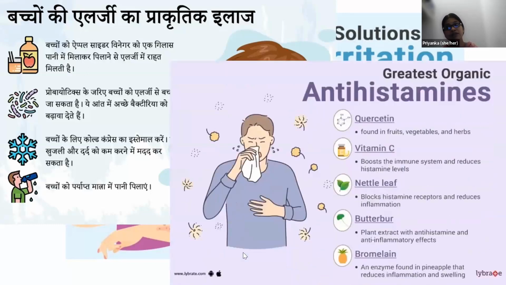Then come antihistamines, which play a very important role in overcoming food allergy issues. As a last example, you can see bromelain, an enzyme found in pineapple that reduces inflammation and swelling. So we can have more vitamin C, more pineapple, and more butterbur or nettle leaf in the diet of the patient. These are very commonly found in India, but we are not very aware of these food items and nutrients, though they play a very important role in patients suffering from food allergies or any adverse reactions.